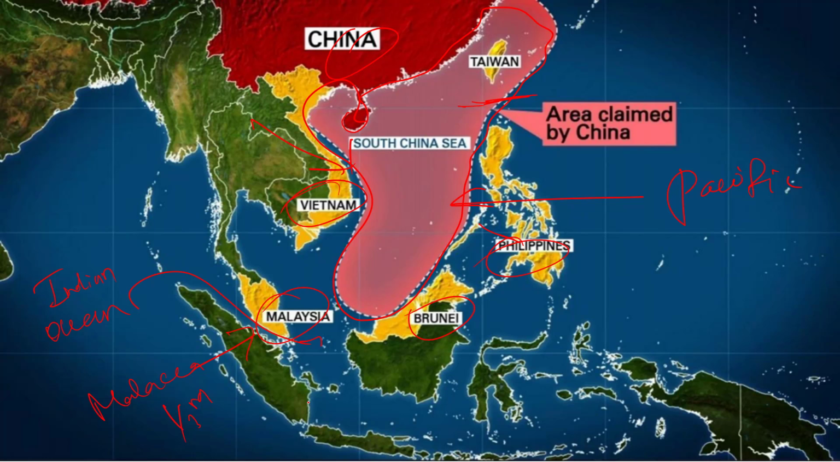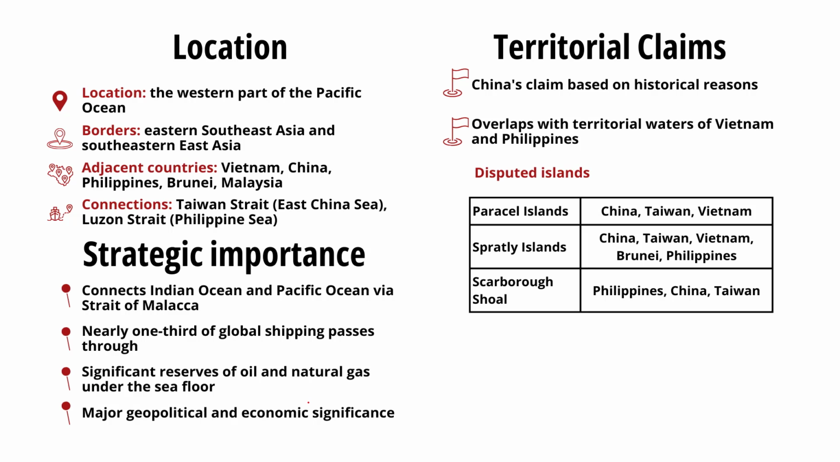The reason for the dispute is that many countries claim islands in the South China Sea as their own territory. For example, the Paracel Islands are claimed by China, Taiwan and Vietnam. The Spratly Islands are claimed by China, Taiwan, Vietnam, Brunei and Philippines. And the Scarborough Shoal is claimed by Philippines, China and Taiwan.